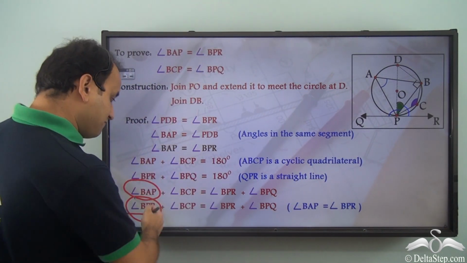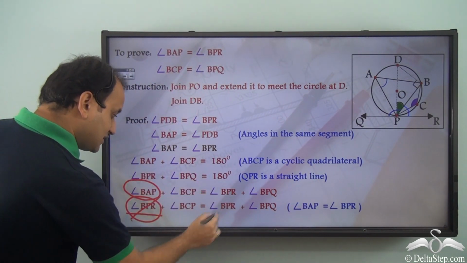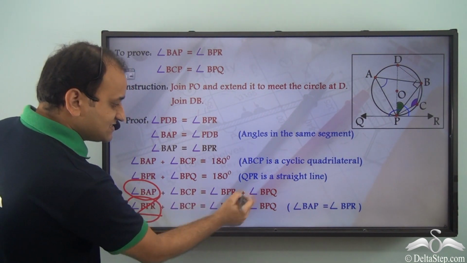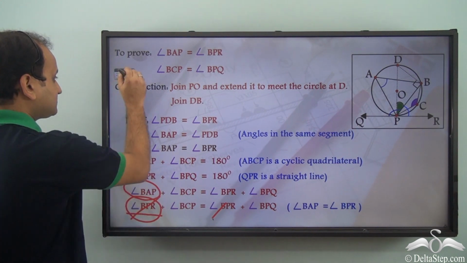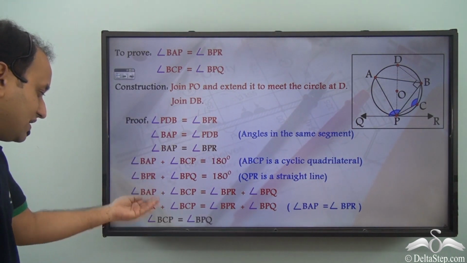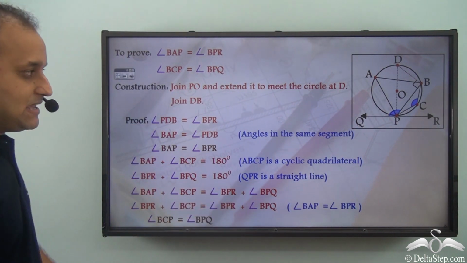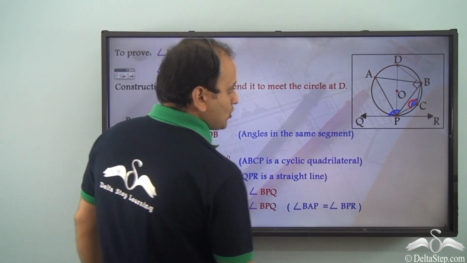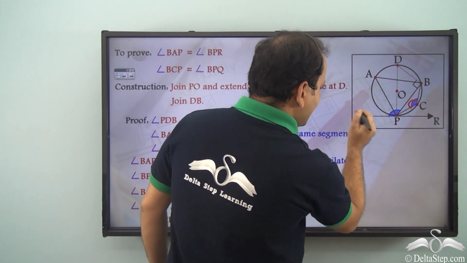So, now we have BPR on both the sides. We can cancel them out. And what have we got? Angle BCP is equal to angle BPQ.